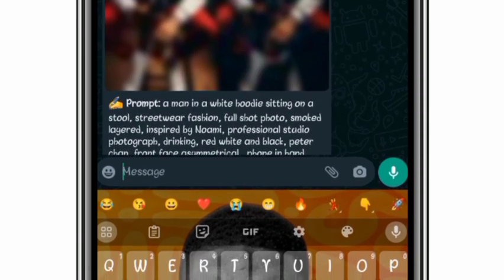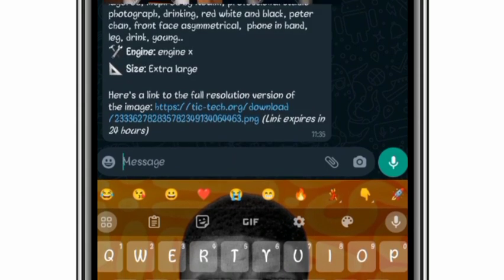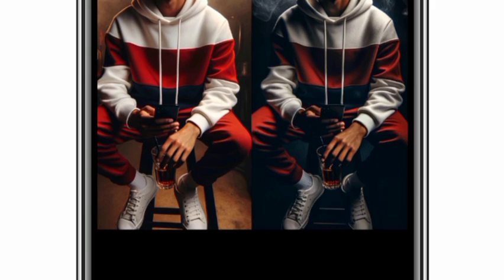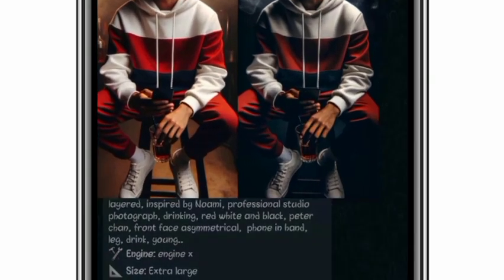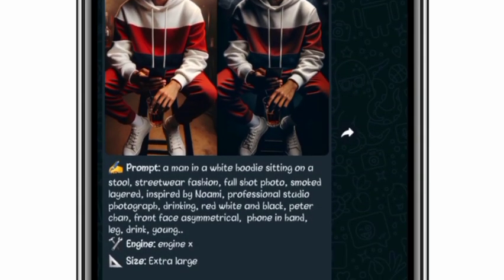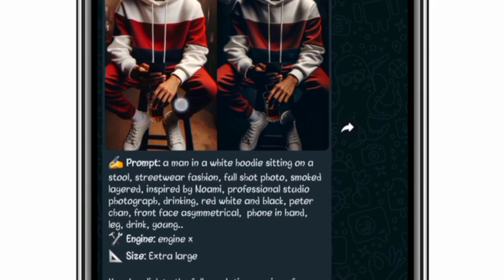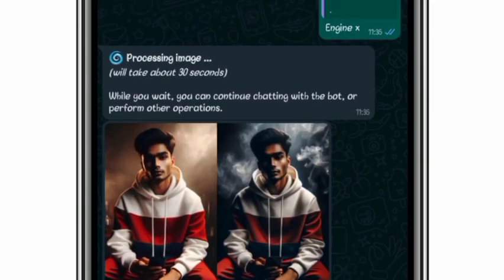So you can see the image being generated. So you can just use a Bbot to generate characters, to generate models for your design project, realistic models. You can use a Bbot to generate that.